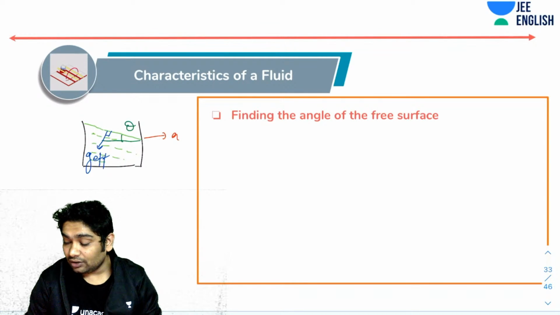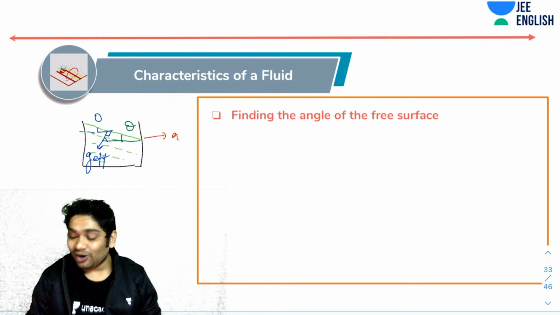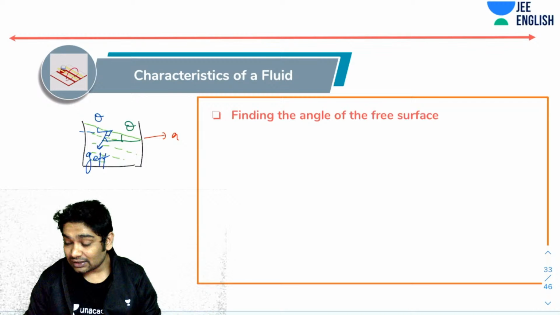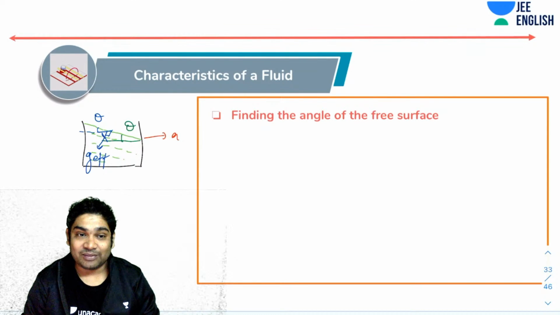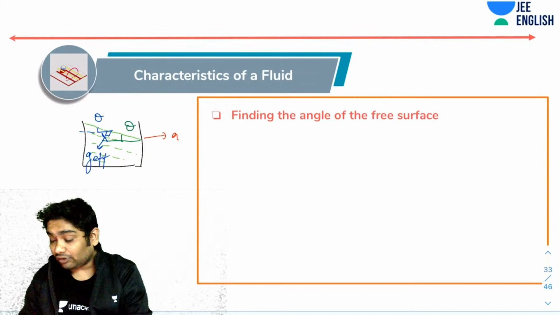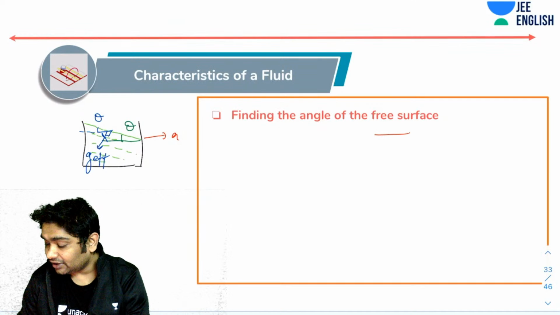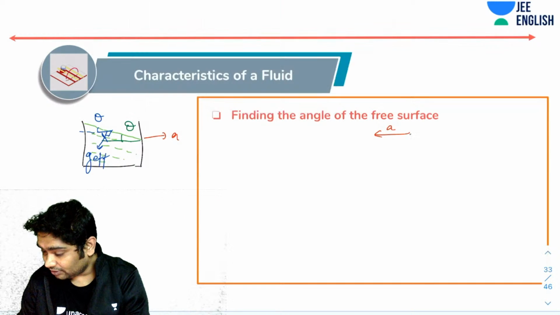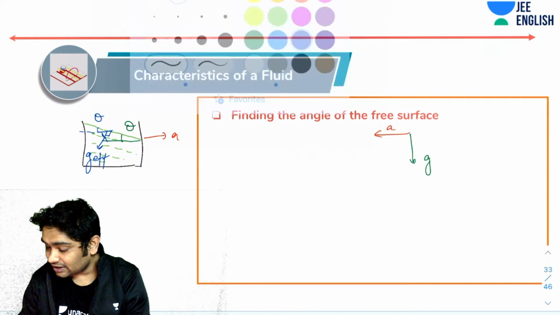So if I know the angle that G effective makes with the horizontal, that will be 90 minus theta. To calculate that, what is G effective? It is nothing but the vector sum of A and G. So I will draw A and G, and the direction of G effective is somewhere here.